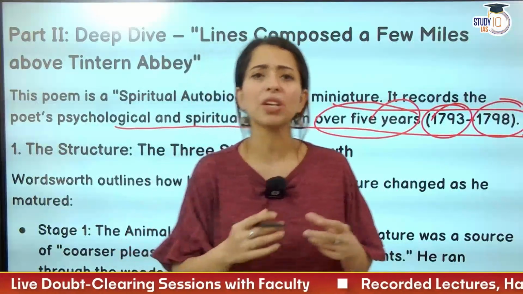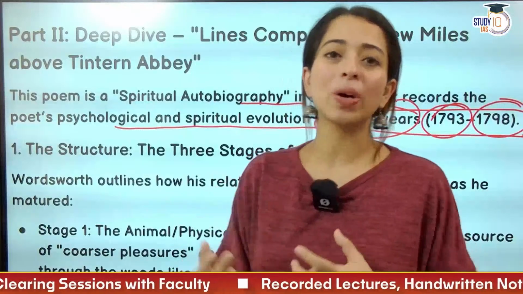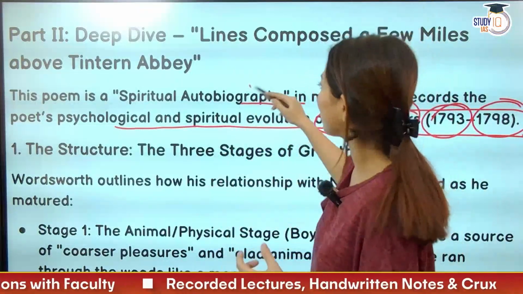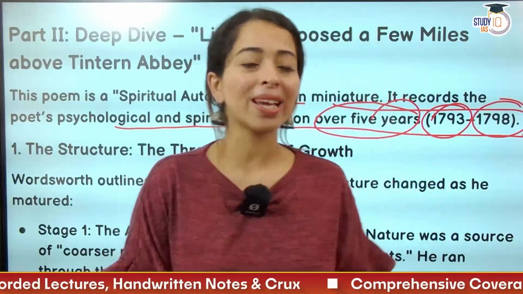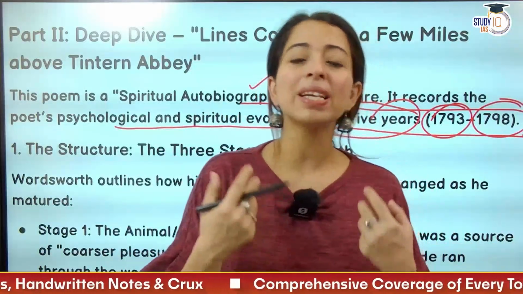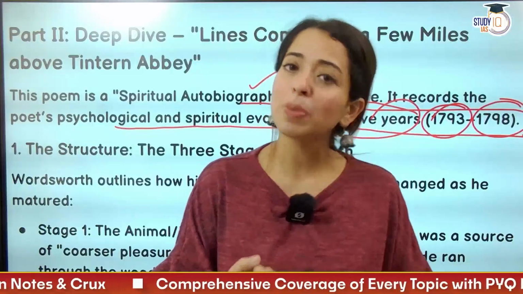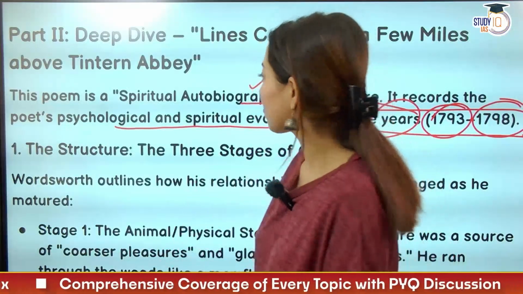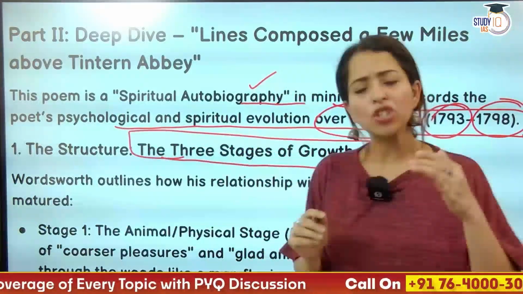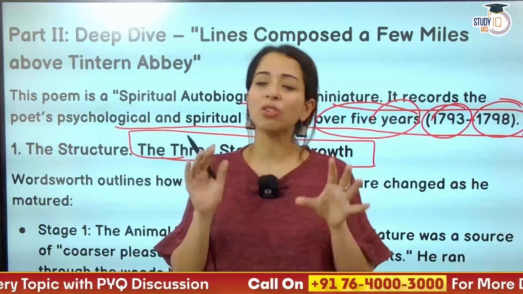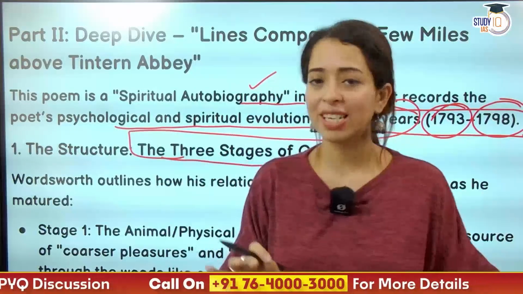So this is the period when he wrote this work, a spiritual autobiography, rooted in nature, rooted in the aspect wherein his sensibilities were growing at that time. So spiritual autobiography isko bola jata hai. It has 3 stages of growth. So it is a very structured work. उसने 3 stages of growth पूरा categorically mention किया.